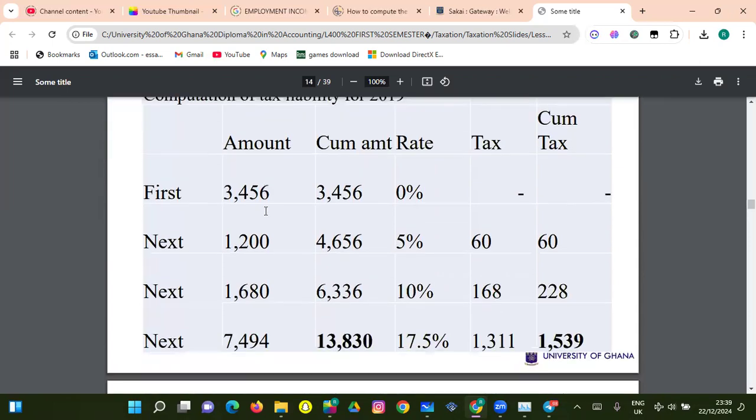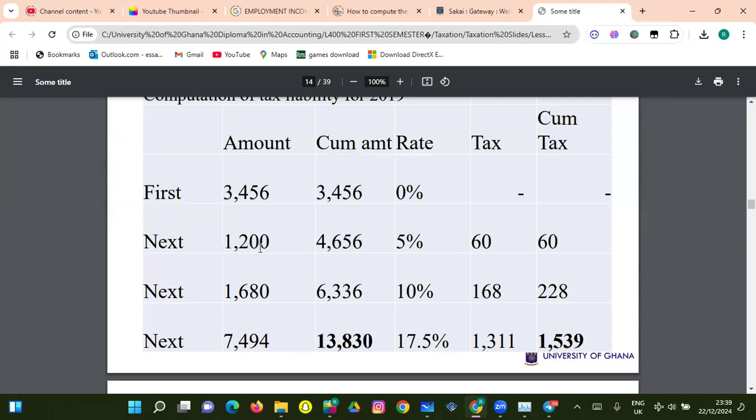So basically, from the first 3,456, zero tax is being applied. Your next 1,200, you'll be taxed 5%. Your next 1,680, you'll be taxed 10%. And your next 7,494, you will be taxed at 17.5%.